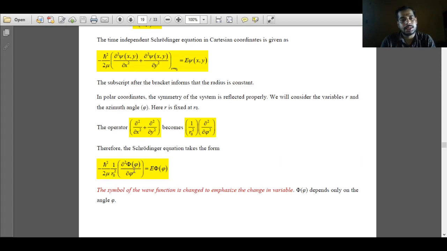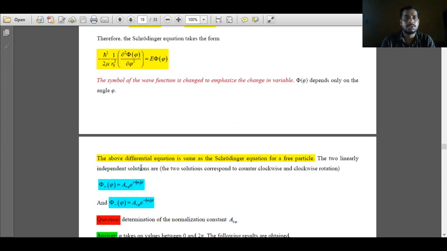There are two angle variables possible in a polar coordinate system, but since we are confining ourselves to a two-dimensional rotational problem, the eigenfunction depends upon only one angle variable, the azimuth angle phi. When this differential equation is solved, we'll get expressions for energies.